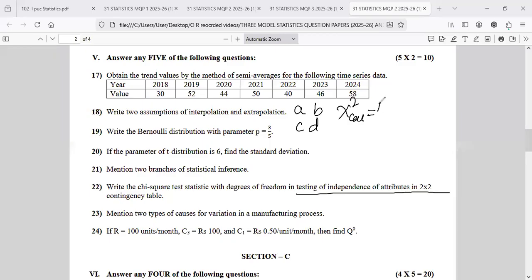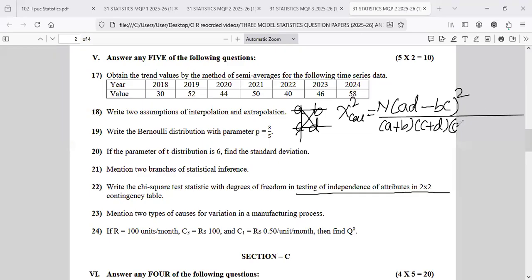Chi-square cal is equal to capital N into AD minus BC the whole square, divided by A plus B, C plus D, into A plus C, into B plus D. Yes, follows 1 degree of freedom.